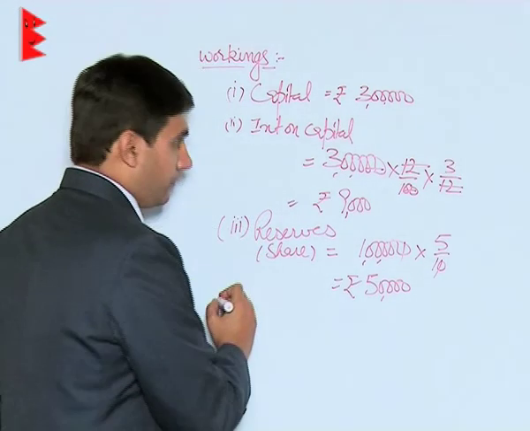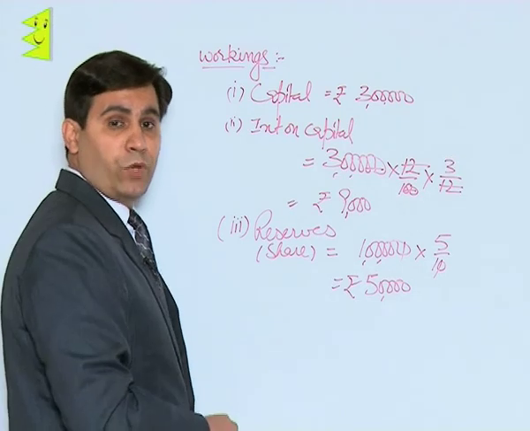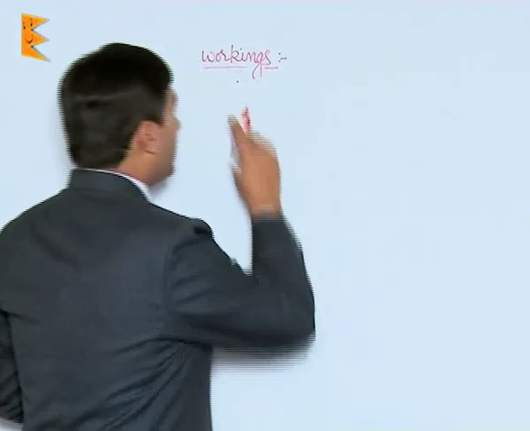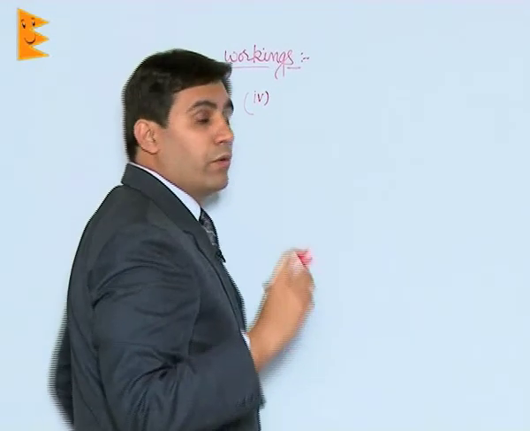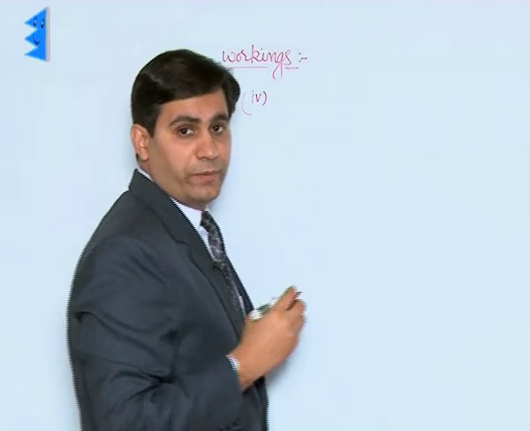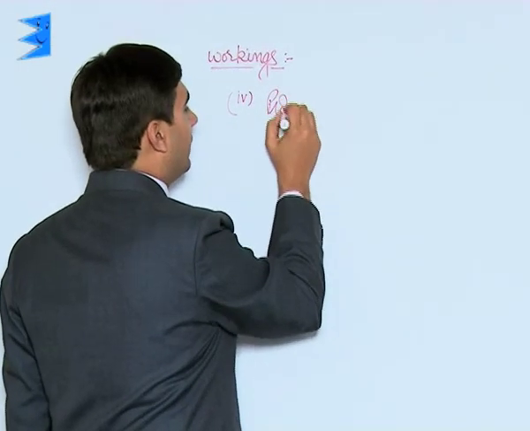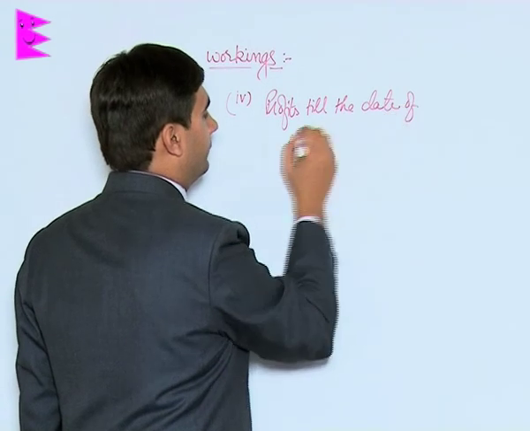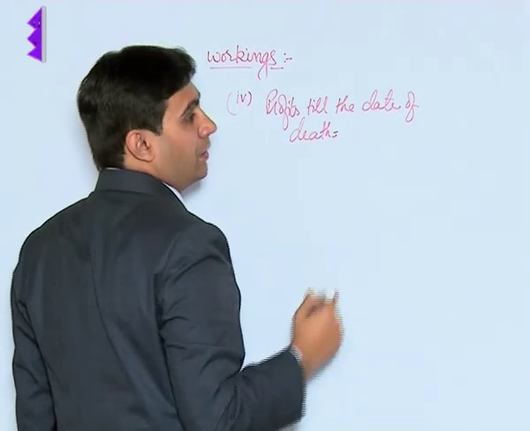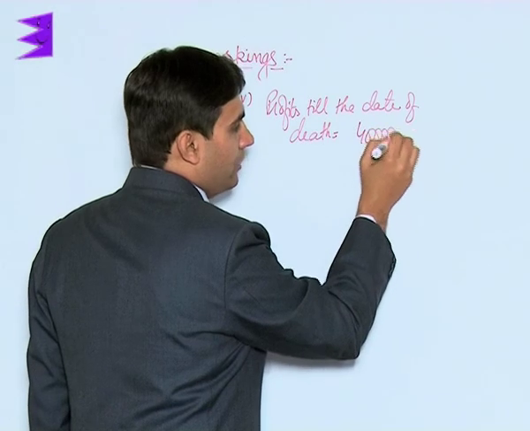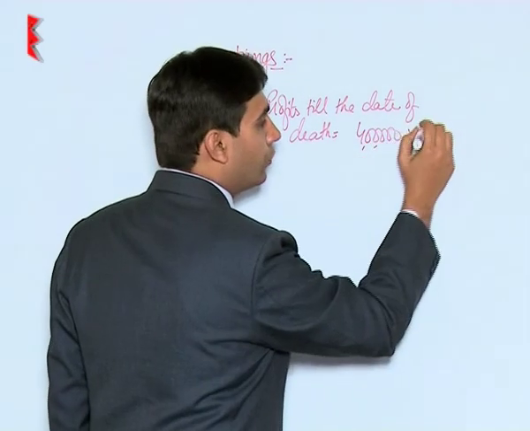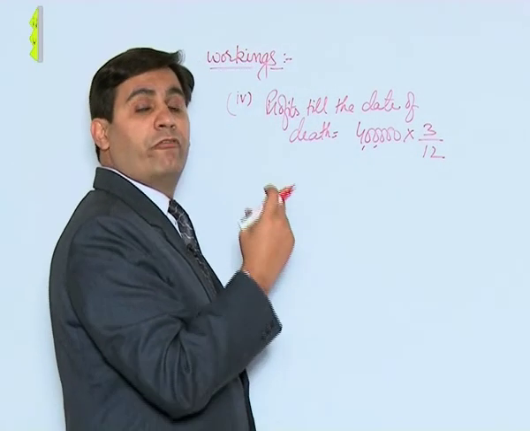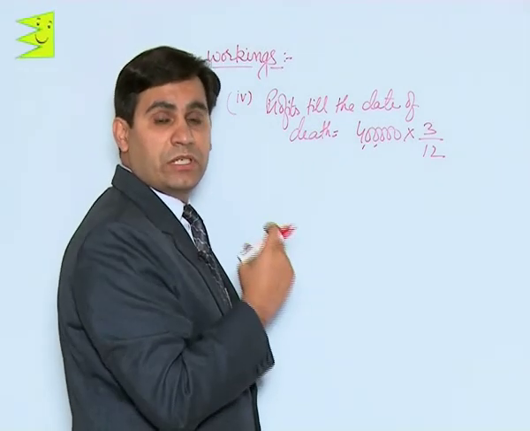Then students, coming to the fourth point, that is share of profits. As per this question, the share of profits is to be calculated on the basis of profits of previous years. So profits till the date of death are equal to 4 lakh, which were the profits of previous year, into 3 by 12. 3 by 12 means the proportion of profits for the 3-month period for which A has worked in this business.